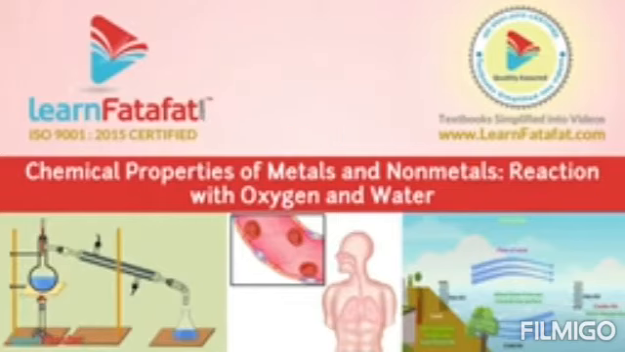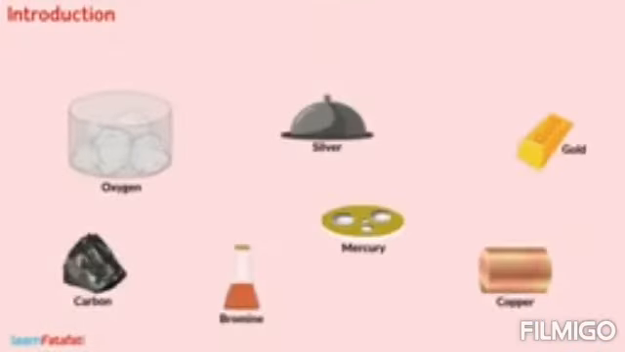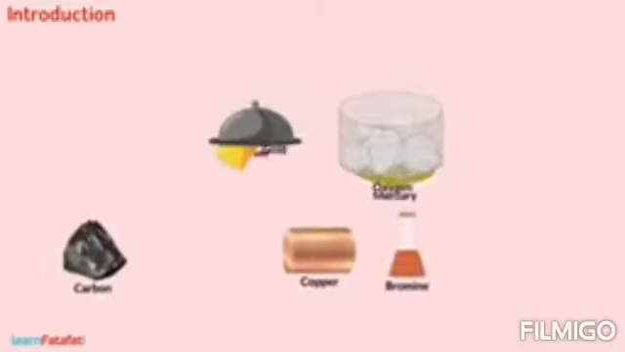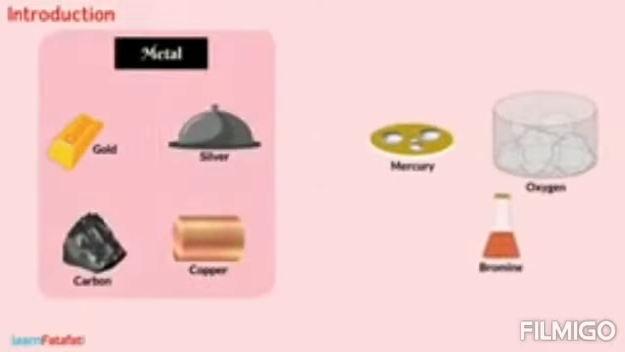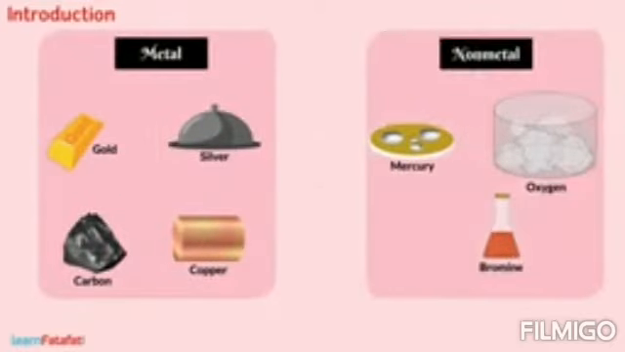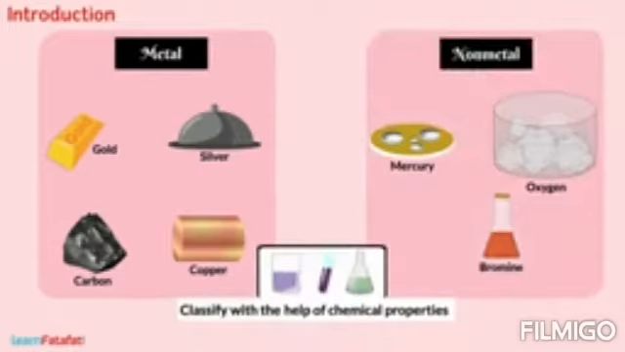Chemical properties of metals and non-metals. Reaction with oxygen and water. Physical properties alone are insufficient to classify an element as a metal or non-metal. So we have to take help of chemical properties. First is reaction with oxygen.